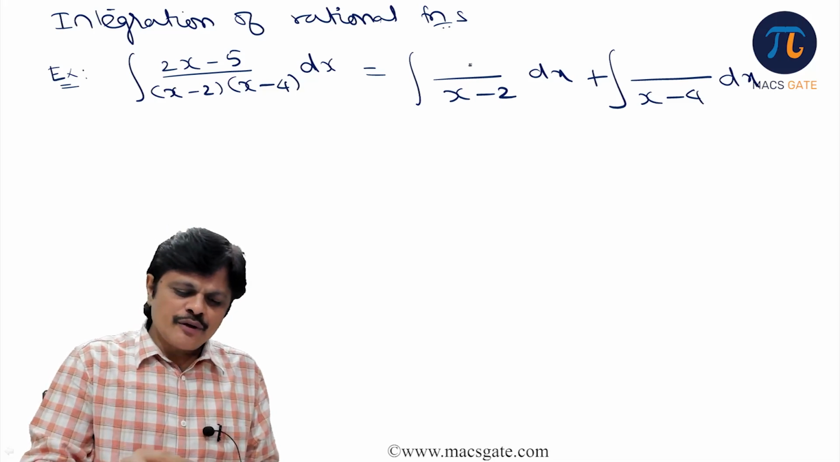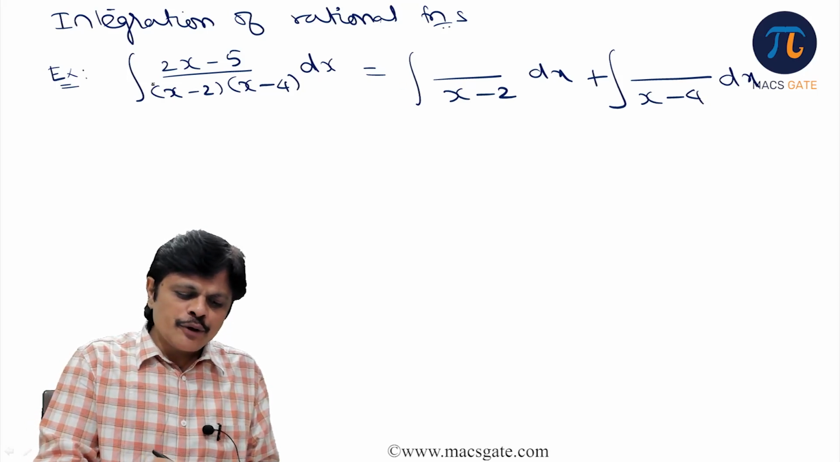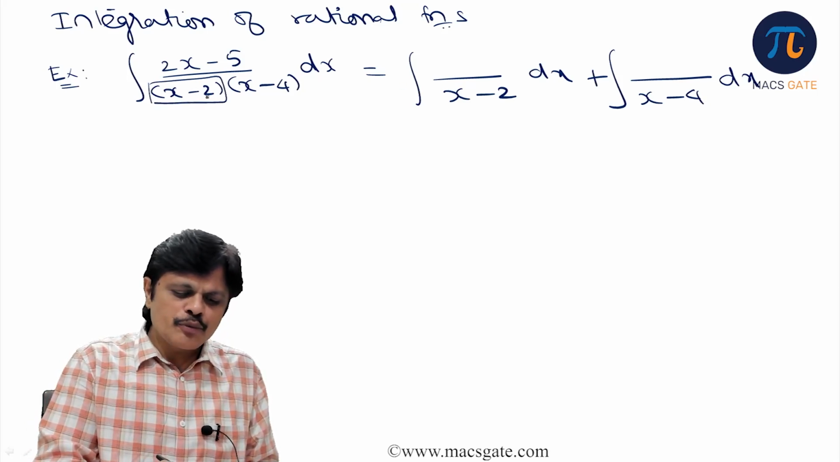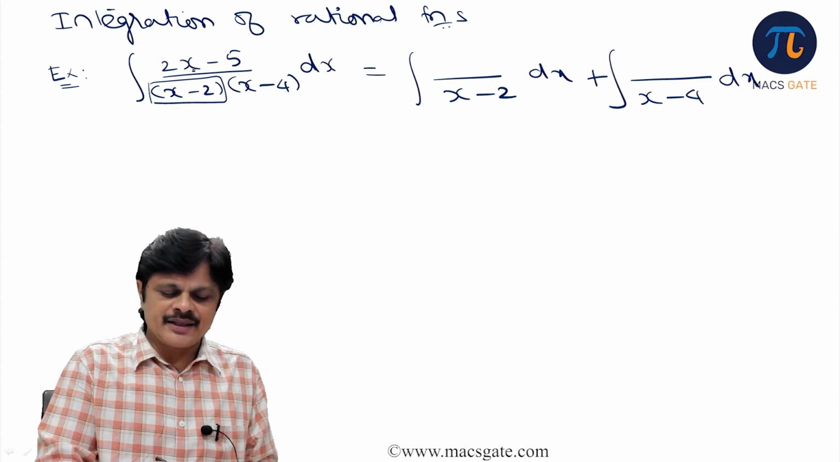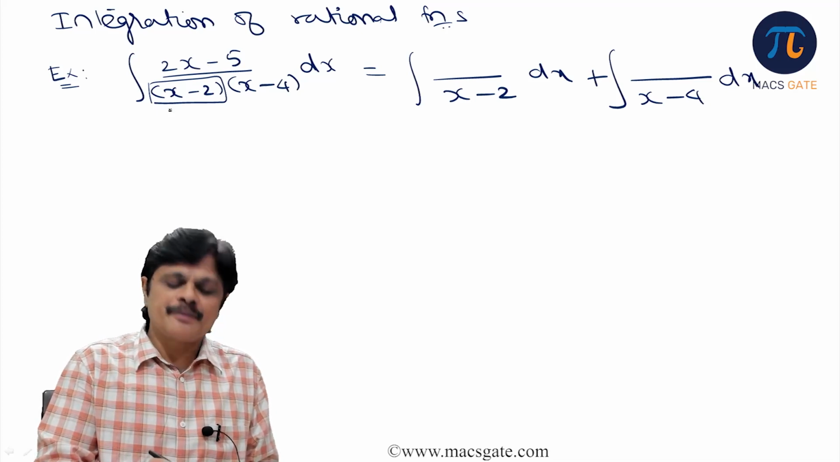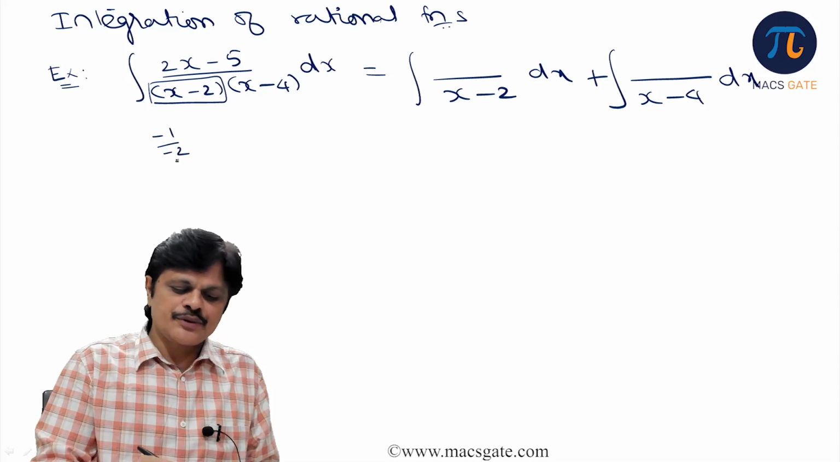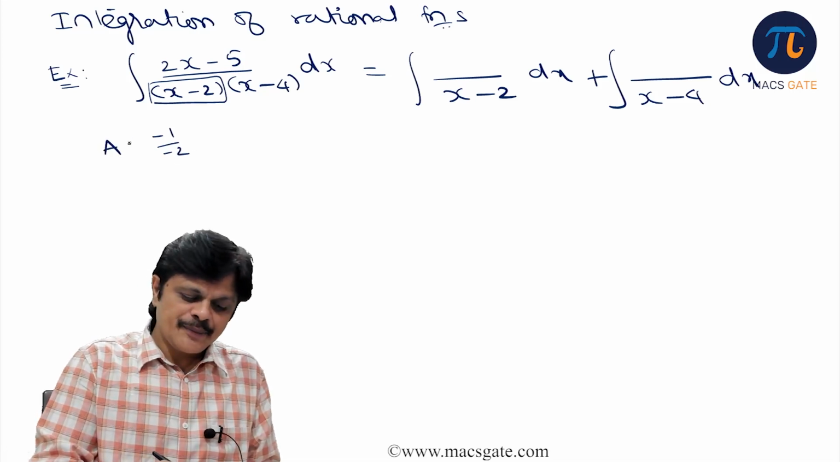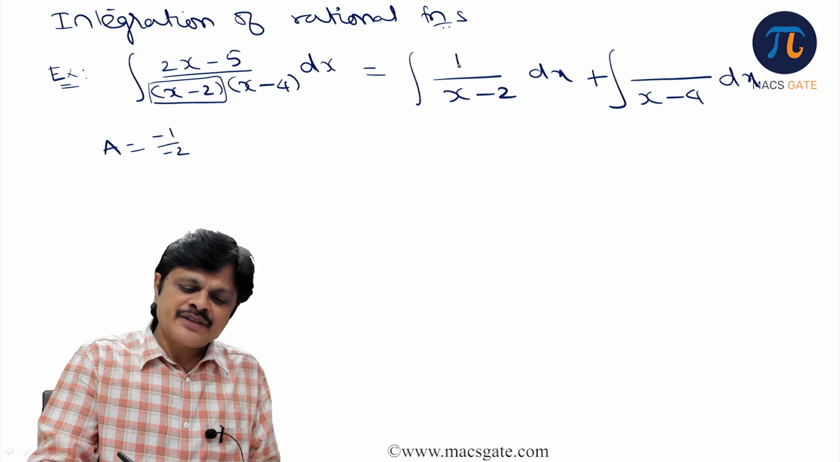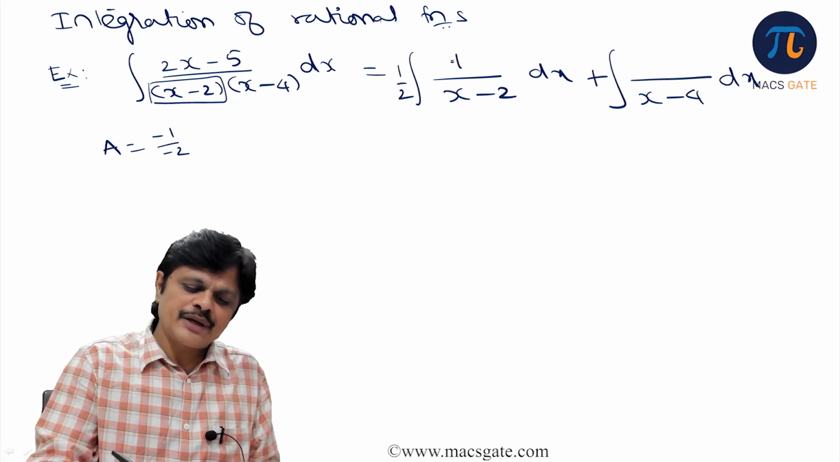So for a, what we need to do is close x minus 2 and put x equal to 2 in the remaining part. So 2 twos are 4, minus 5 is minus 1, and 2 minus 4 is minus 2. That is 1 by 2, so the a value is 1 by 2. You can write 1 by 2 outside the integral also, since it is a constant. You can write it like this.